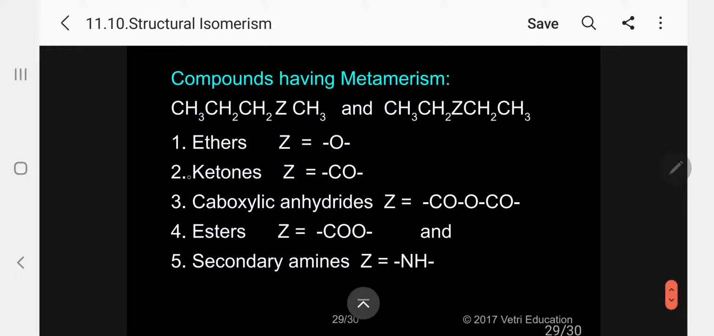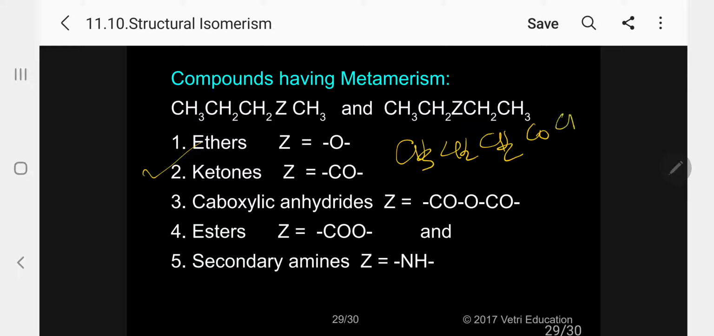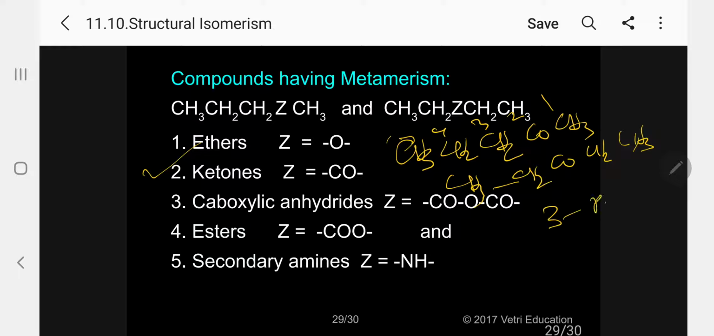Number 2, ketone. Again, a ketone example. Same thing you write now. CH3, CH2, CH2, CO, CH3. Instead of writing it as before, I am writing the functional group. The next case CH3, CH2, CO, CH2, CH3. The IUPAC name here, numbering from 1, 2, 3, 4, 5: 2-pentanone, this is 3-pentanone. Please follow. 2-pentanone, this is 3-pentanone, examples of metamerism.